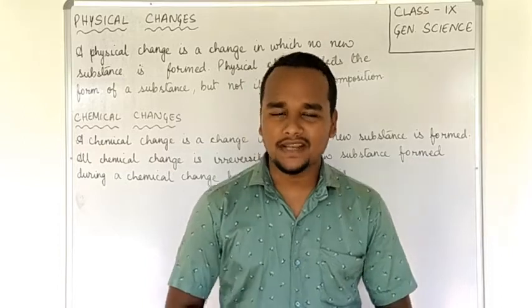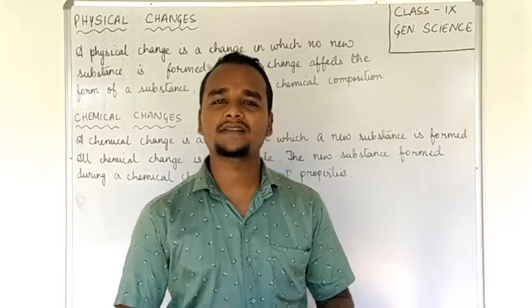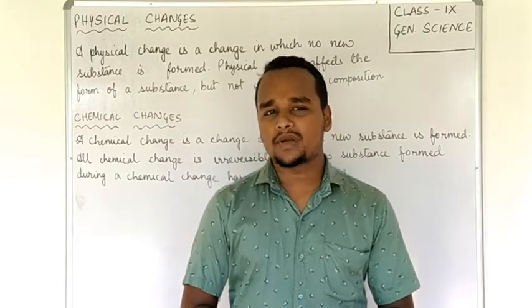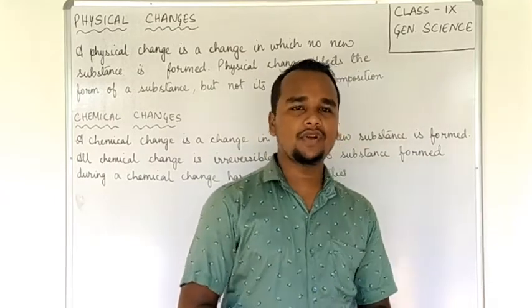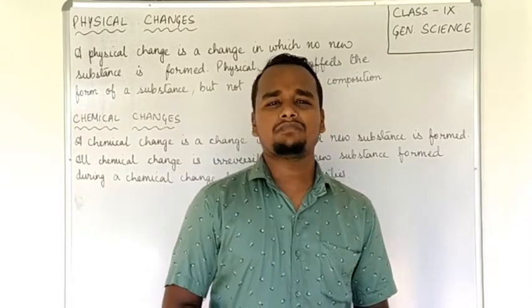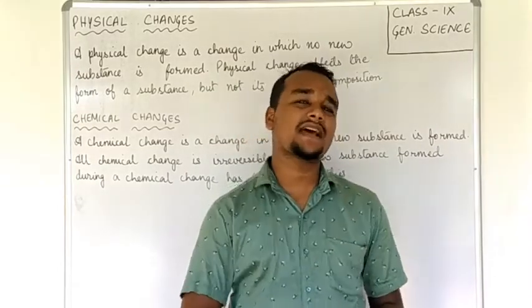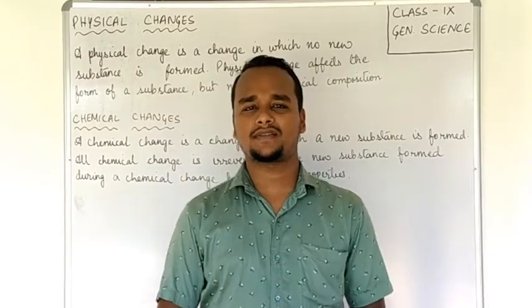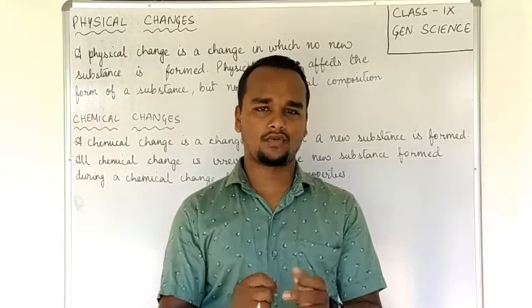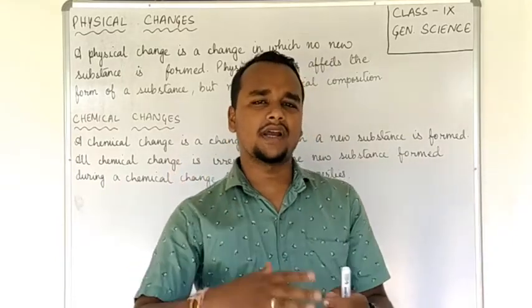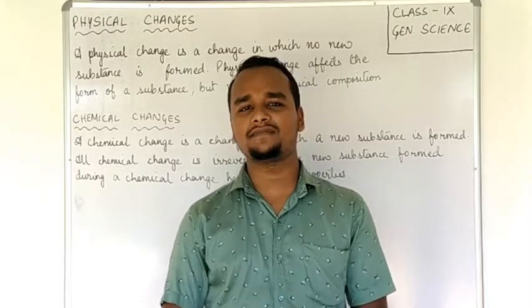So what did we discuss in the last class? We discussed colloidal solution. I hope all of you have understood about a colloidal solution. So let us do a quick revision of the previous class. What was this colloidal solution? It was a heterogeneous mixture in which the particles of colloid are too small to be seen by the naked eye. Can you guess the difference between a colloidal solution and suspension?